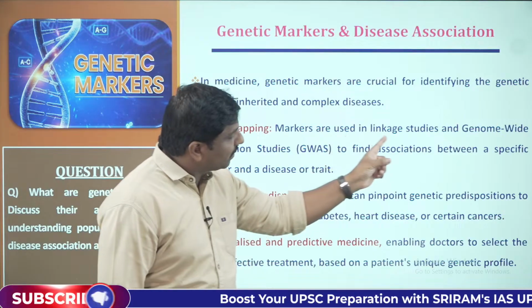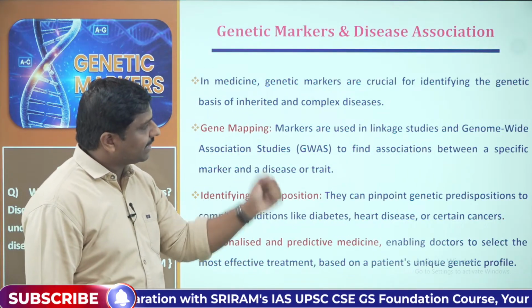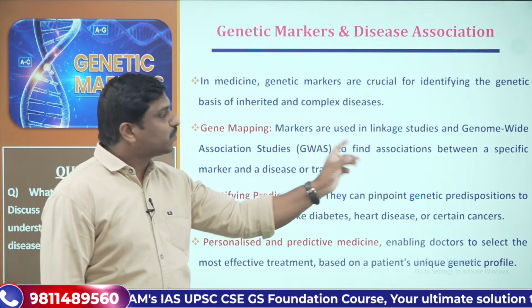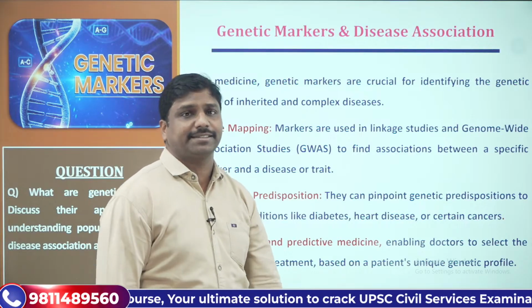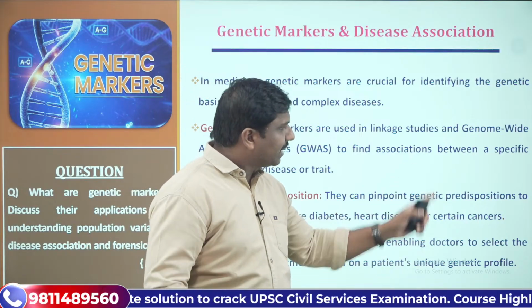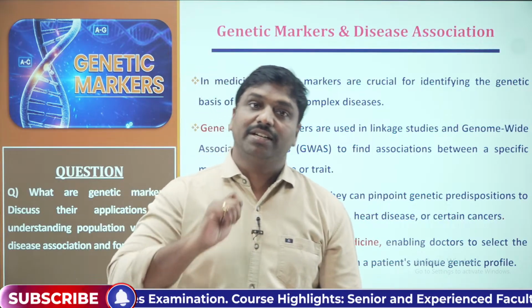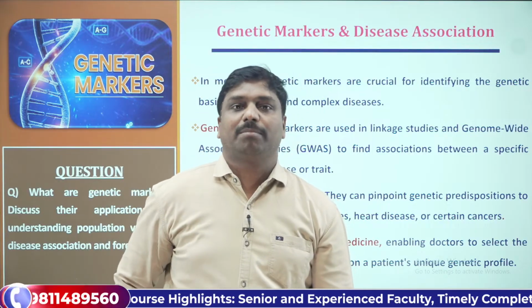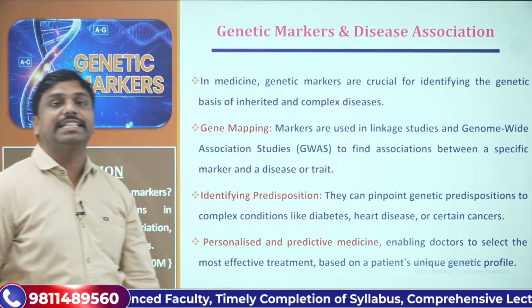Now, the markers are used in linkage studies and genome association studies. What is the chief purpose? To find associations between a specific marker and a disease. We can find the association, how a particular gene will be responsible for a particular disease. That is one important function of it.